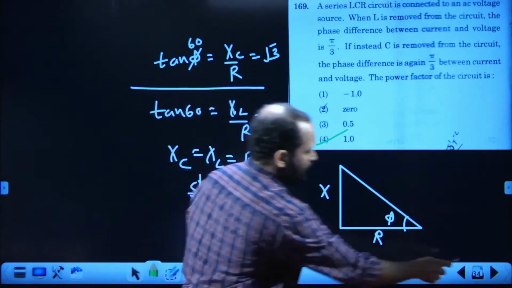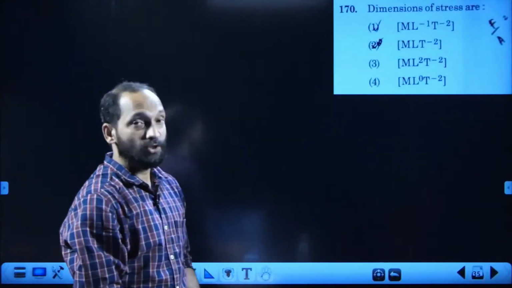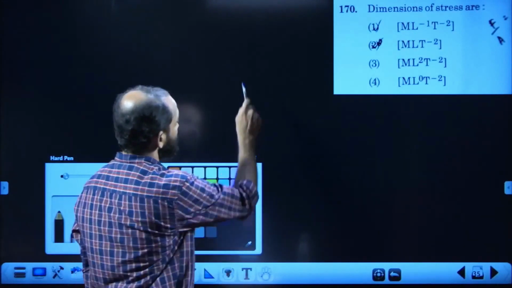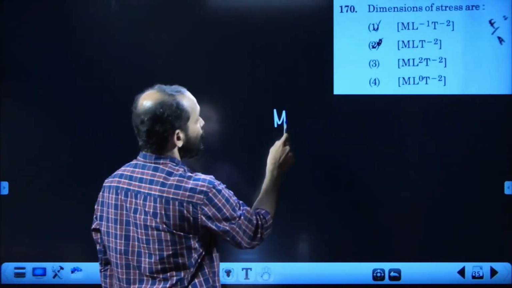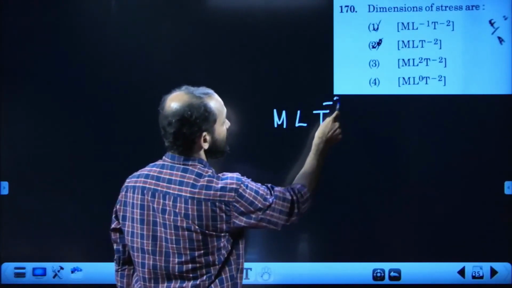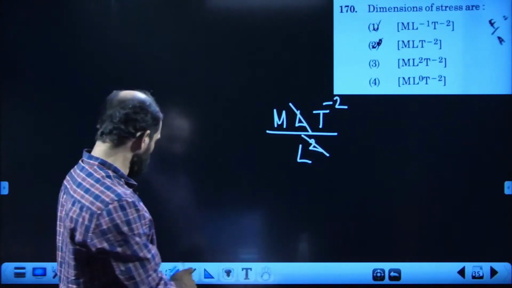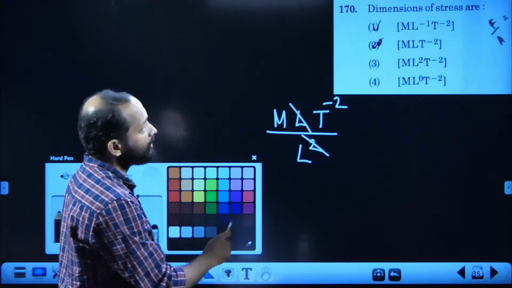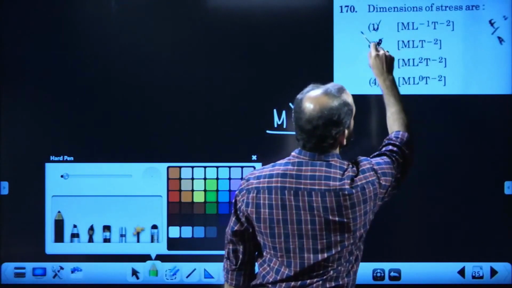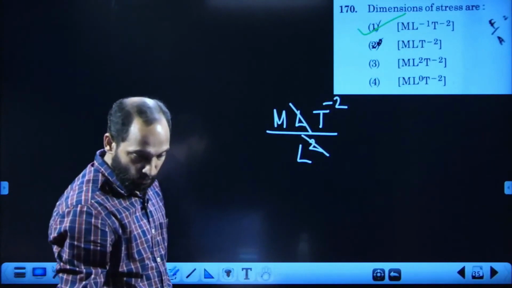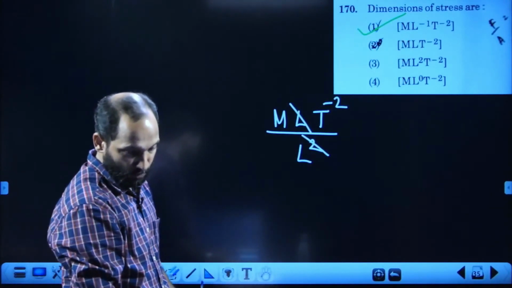170 is the next one. 170. Dimensions of stress. Very simple one. Dimensions of stress is equal to force by area. Force is mLT raised to minus 2. Area L square. So L cancels. mL minus 1 T minus 2 is the right answer. 170 answer is first option.